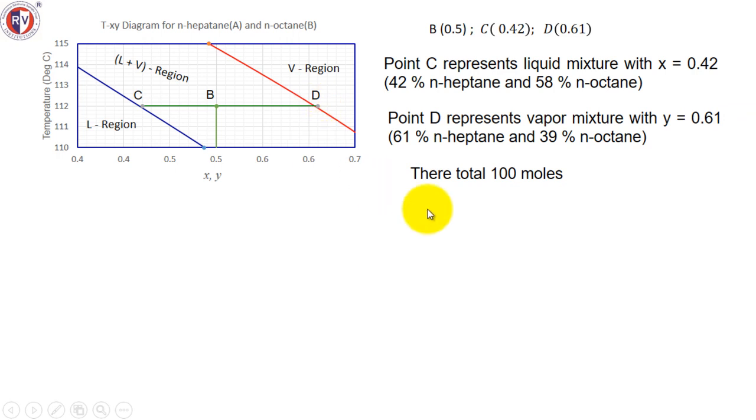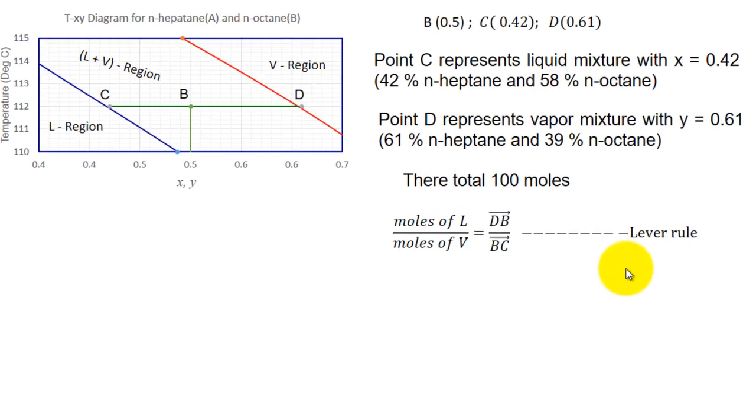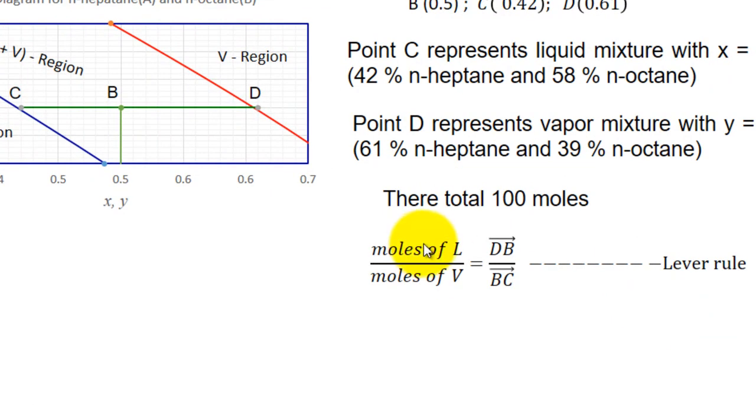I have taken total 100 moles to begin with. Now let us understand what is lever rule and how I can find out the liquid and vapor amounts. This is lever rule. So there will be liquid and vapor. How many moles of liquid are there and how many moles of vapor are there in this mixture represented by